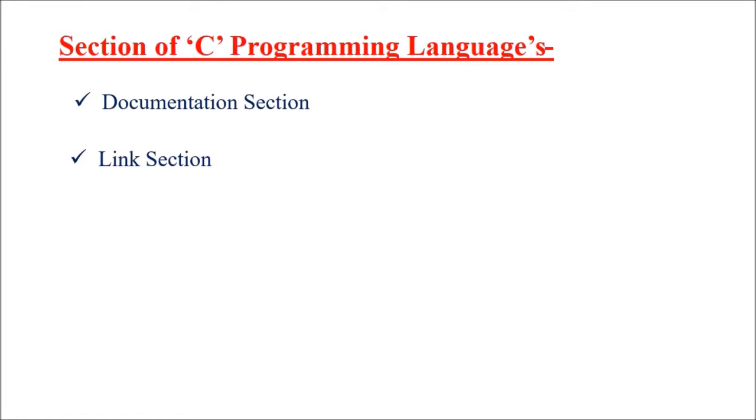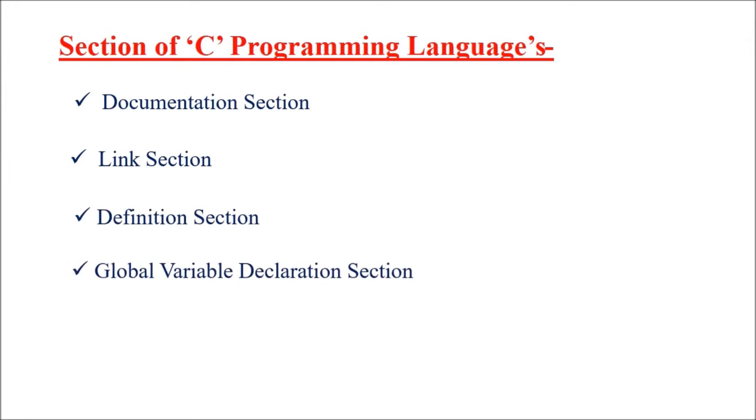Link section is optional because when we require it, then we use the link section in our program. Third section is definition section, and this section is also optional. Fourth section is global variable declaration section. This section is also optional, as per our program requirement we use this section in our program.